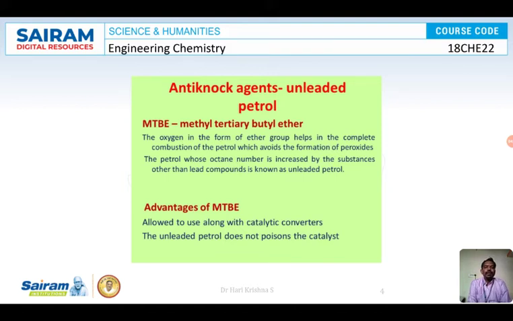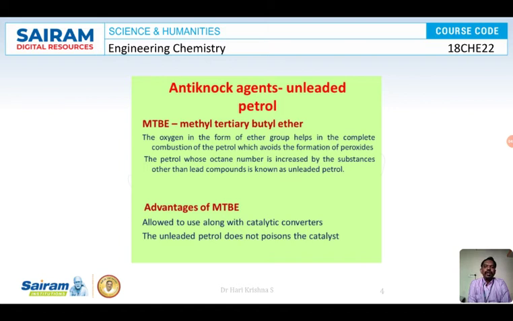Leaded petrol we are not going to use, because almost all two-wheelers are equipped with a catalytic converter. If leaded petrol is used, lead will poison the catalyst, that is the rhodium or palladium catalyst, and the catalytic converter will no longer function. When you go for an emission test, it will show high emissions and you will be penalized.